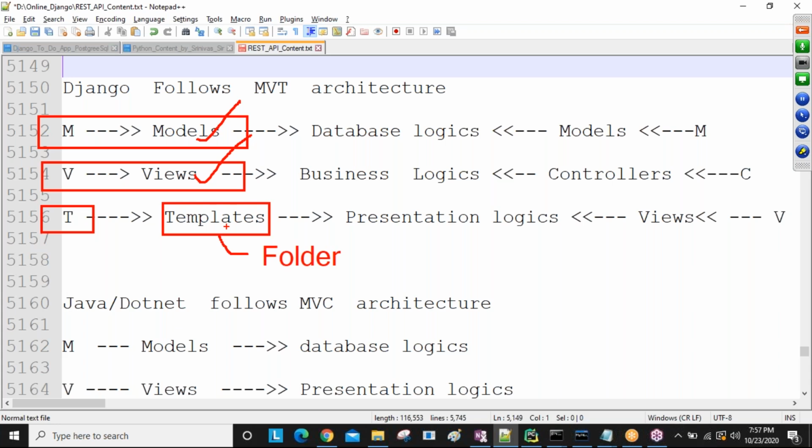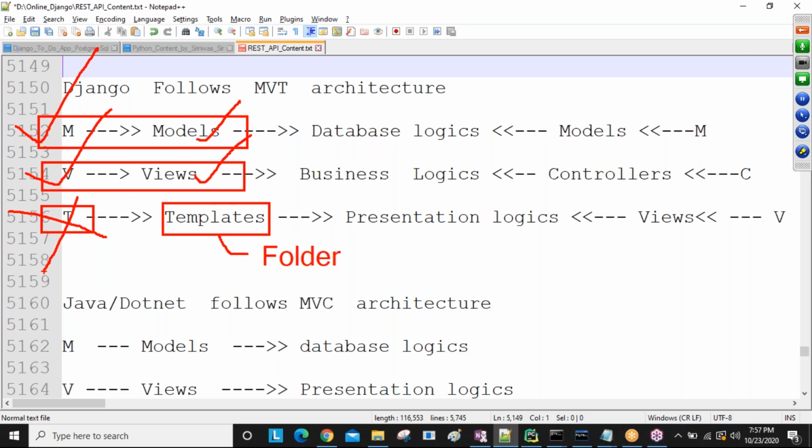Understand, fine? Okay. After creating the project name and application name using the command prompt, with the create project command and create application command, which we already did, models comes by default, views comes by default, but templates does not come by default. The templates folder does not come. What is the reason? We have a separate session for that, and that time you will understand more clearly. In interviews, a lot of times they ask about this also. Django follows MVT architecture, where T stands for templates, but the templates folder does not come by default.